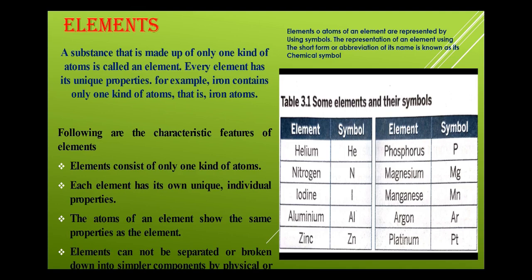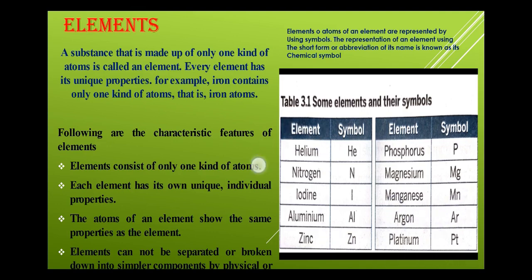Now, an atom of an element is represented by using symbols. The representation of an element using the short form or abbreviation of its name is known as its chemical symbol. Here you can see some elements like helium, nitrogen, iodine, aluminium, zinc, phosphorus, magnesium, manganese, argon, platinum.